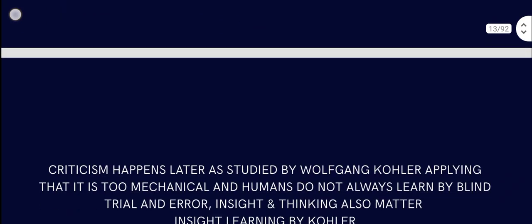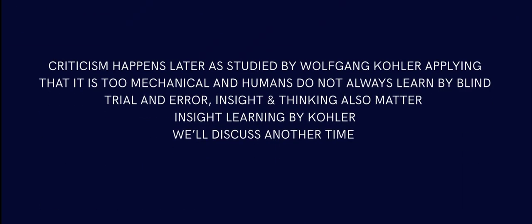So then comes criticism. Criticism happened later, as studies by Wolfgang Kohler implied that it is too mechanical and humans do not always learn by blind trial and error. Insight and thinking also matter. Insight learning by Kohler was a criticism of Thorndike: humans don't just learn by trial and error.